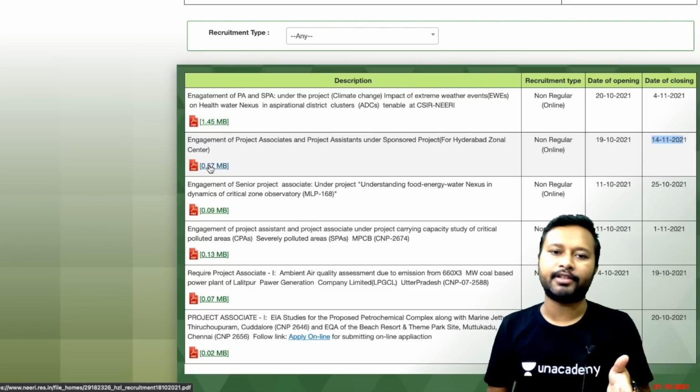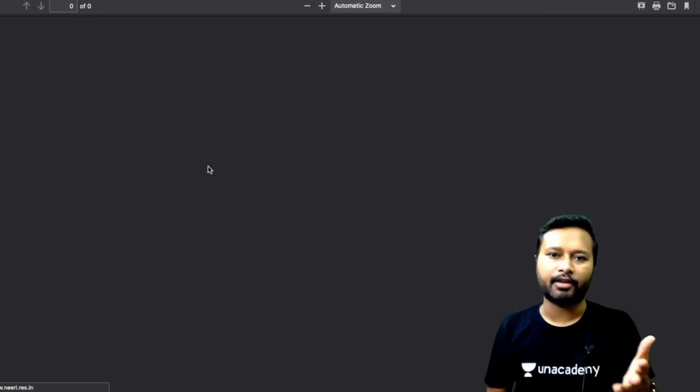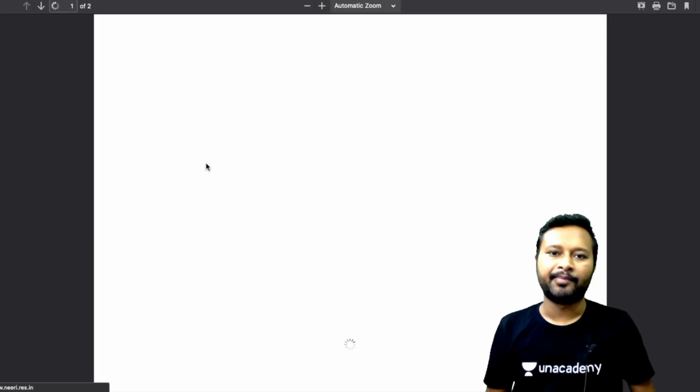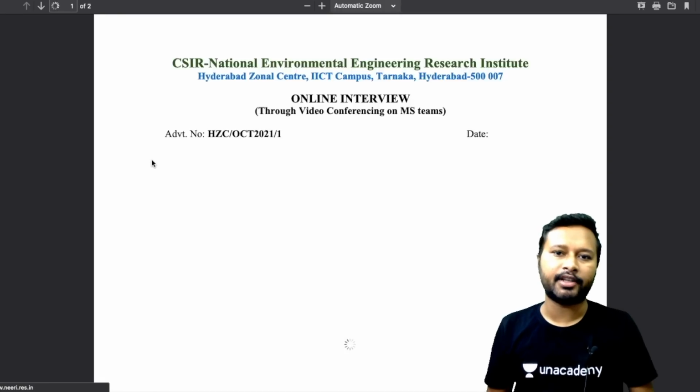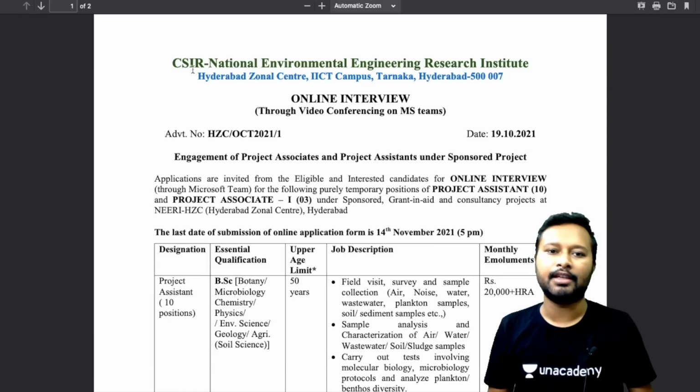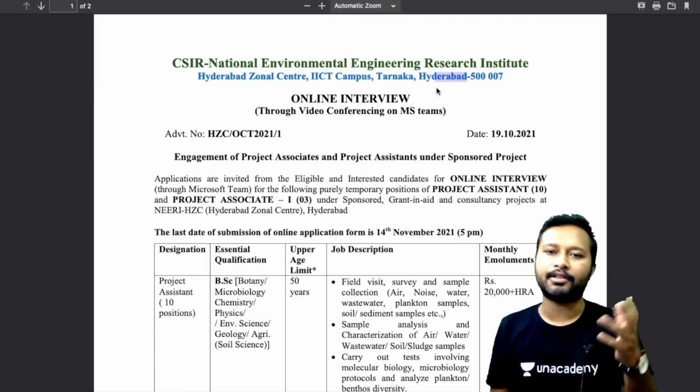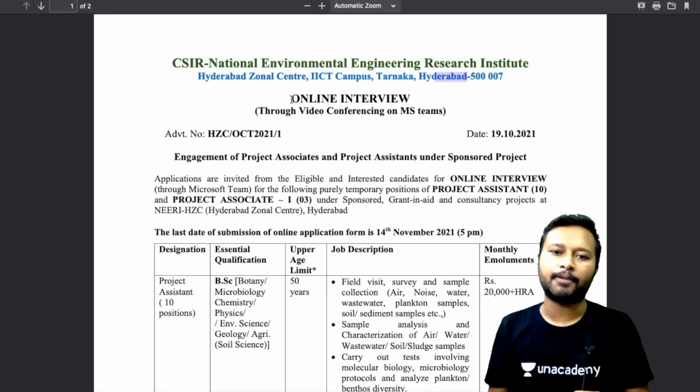Now I'll click on this advertisement so that we can read about everything in this. This is how the advertisement will get downloaded. Here you can see it's from CSIR NEERI, Hyderabad Zonal Center, IICT campus, Tarnaka, Hyderabad. It's an online interview through video conferencing on MS Teams. Just like Google Meet, there is MS Teams also. So this is on that.